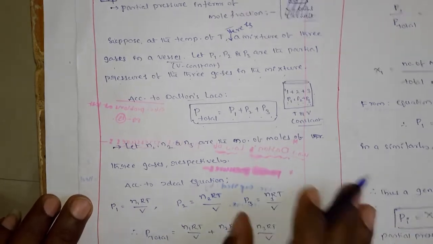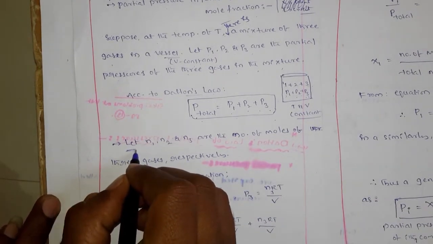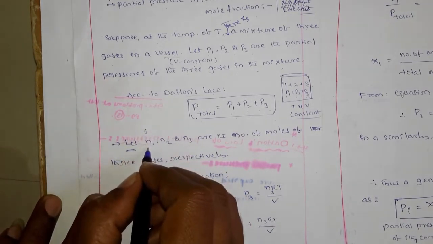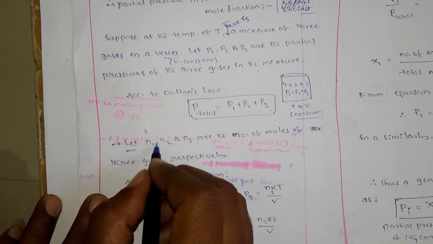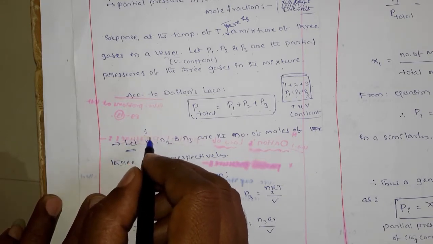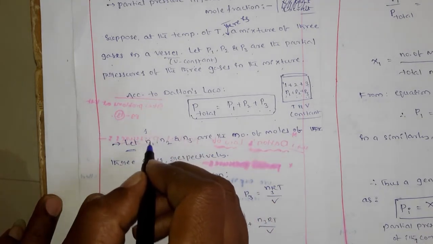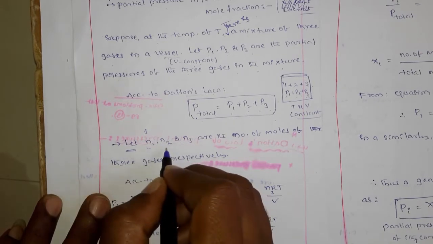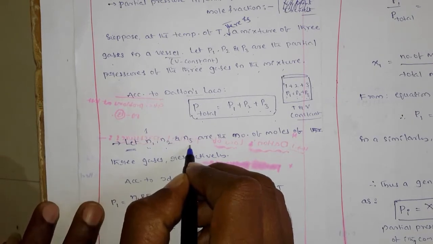Then according to the Dalton's law, P total is equal to P1 plus P2 plus P3, right? Okay, right. And now let us assume three different gases ఉన్నాయని చెప్పాను కదా, that three different gases, if the gas 1 ఎంత ఉంది మరి అది ఎంత అమౌంట్ ఉంది అంటే that is N1, the number of moles, ఎన్ని moles ఉంది అంటే you assume the first gas with the number of moles N1 and the second gas with the number of moles N2 and the third gas with the number of moles N3.